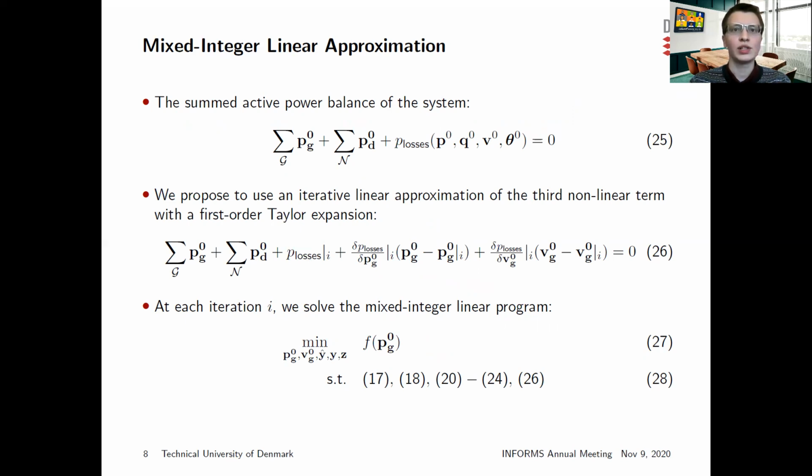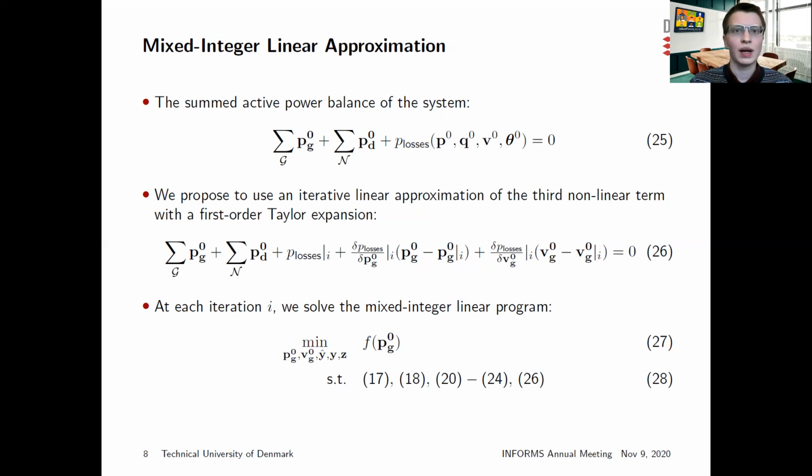At the current operating point, we evaluate the value of the losses and gradients with respect to the active generator dispatch and the generator voltages respectively. Then we approximate the value of the losses as a function of both the active generation dispatch and the generator voltages using the first-order Taylor expansion.